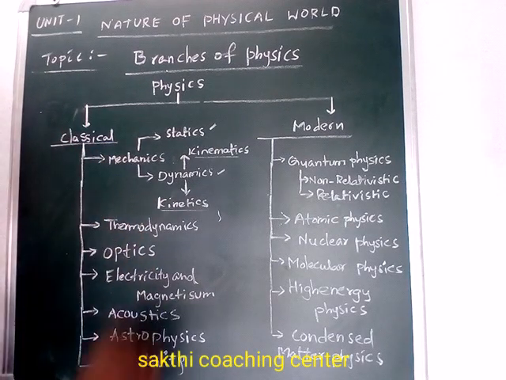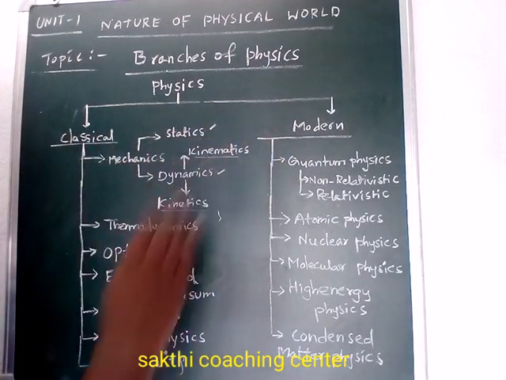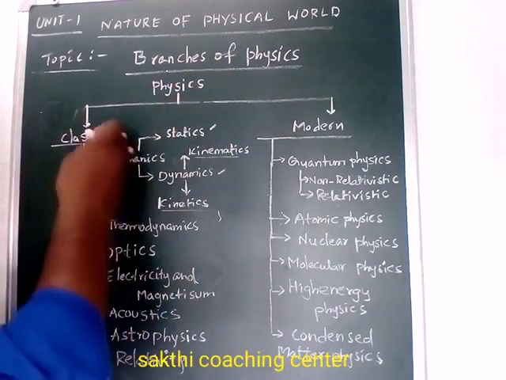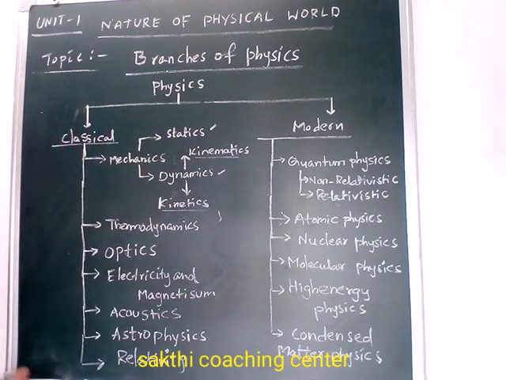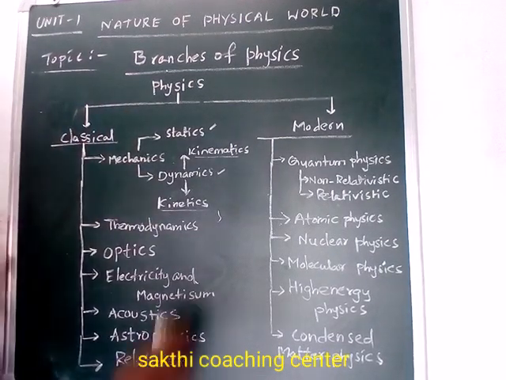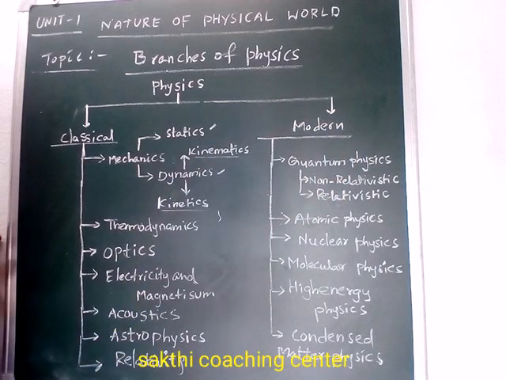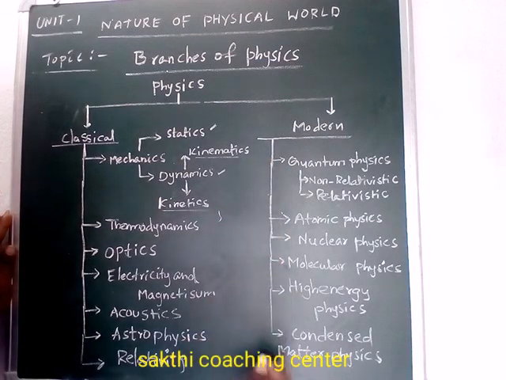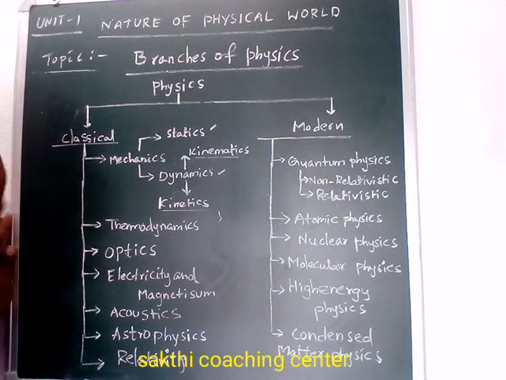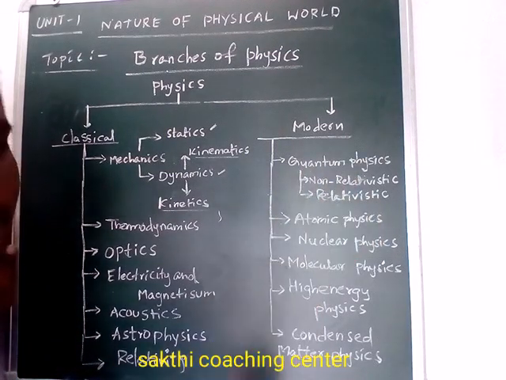Understand? So physics is divided into two categories. The first one, classical mechanics or classical physics, is stated in this way. Another one is the modern concept, which means modern physics. Here there are some relative branches of physics. Number one is quantum physics.